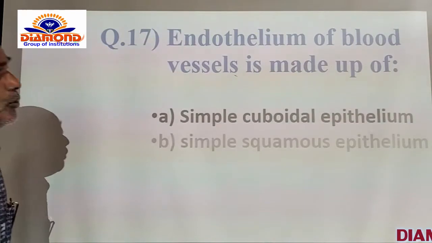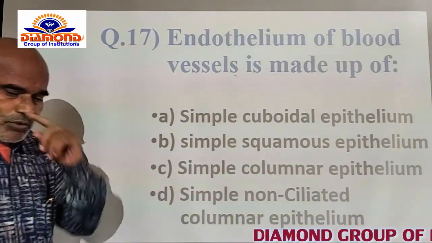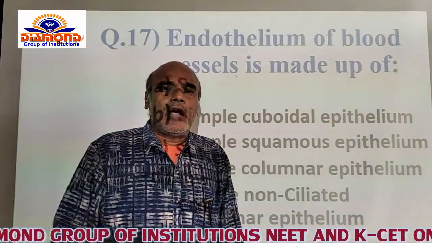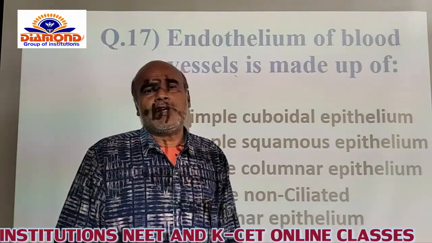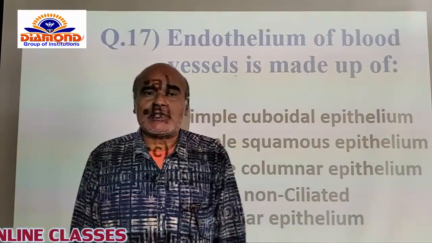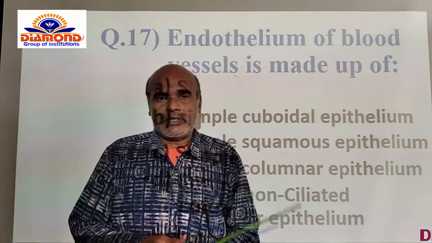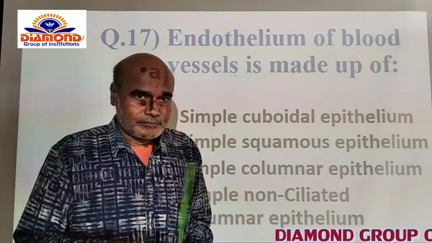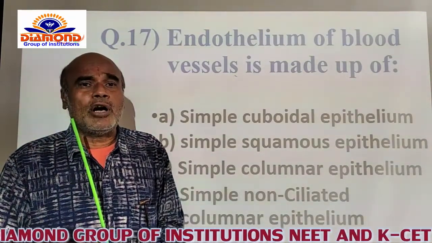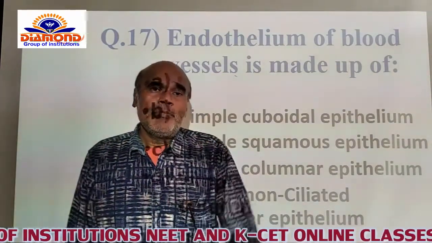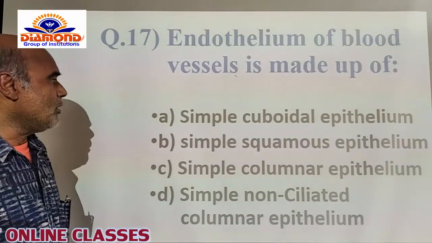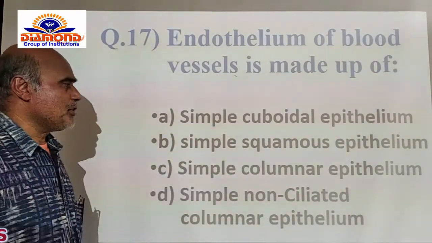Now we go for the next question: the endothelium of the blood vessels is made up of what? You know that the long blood vessels are present, arteries are present, capillaries are also present, and veins are also present. The walls of the heart and the blood vessels are lined with the endothelium layer. The endothelium of the vessels, capillaries and the walls of the heart is made of a specialized tissue. Four options are given. Option A is the simple cuboidal epithelium.